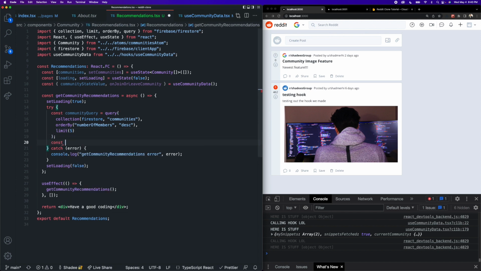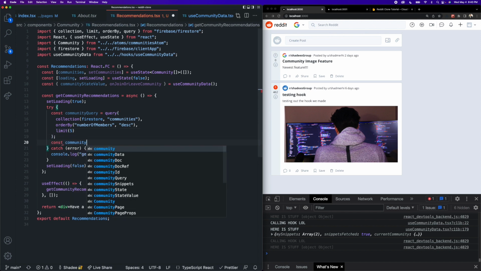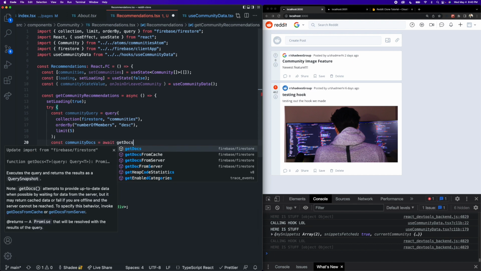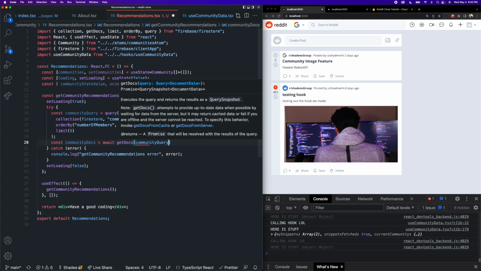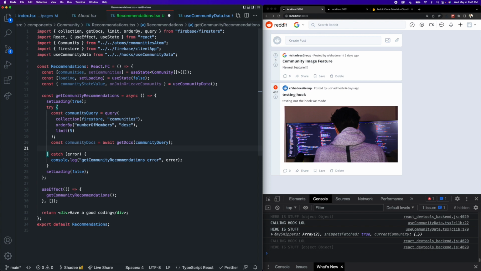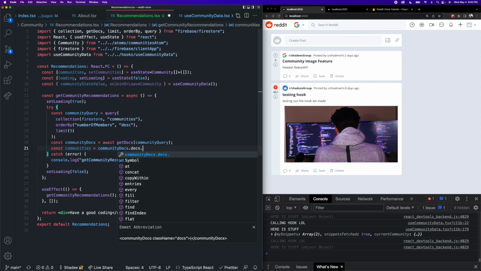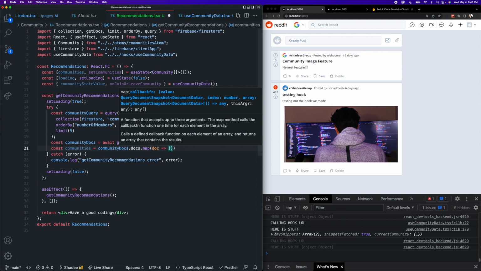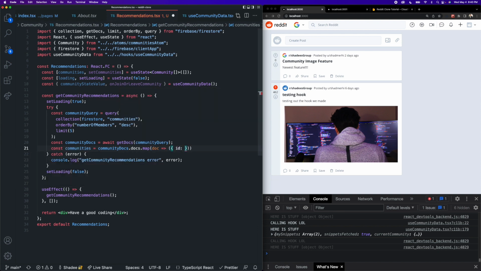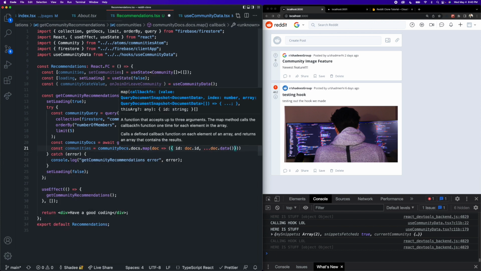Okay, so let's actually grab these documents from the database. We can say const communityDocs is equal to await getDocs, pass in our communities query, and then extract all of the data from each of these documents. We can create a communities array and say communityDocs.docs.map, and map each document into a JavaScript object with the ID of doc.id, and the data from inside of the document. So spread doc.data, just like this.